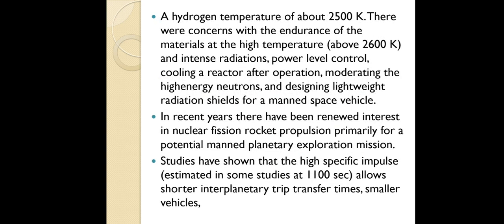And another problem here is 2500 Kelvin. When we liberate energy during the reaction, heat is also generated. When the hydrogen comes and interacts with that heat, it absorbs the temperature, so the temperature goes beyond 2500 Kelvin. At the same time, we need to choose the proper material to hold the hydrogen.